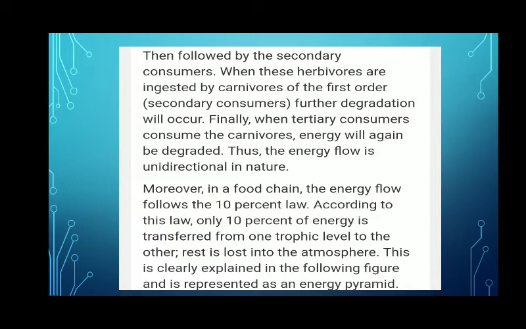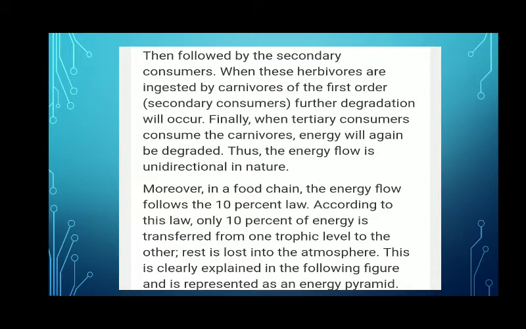And the energy flow follows the 10% law. What is the 10% law? This law was given by Lindemann, and according to this law, only 10% of energy is transferred from one trophic level to another. What are trophic levels? These are different steps in the food chain, and the rest is lost into the atmosphere.